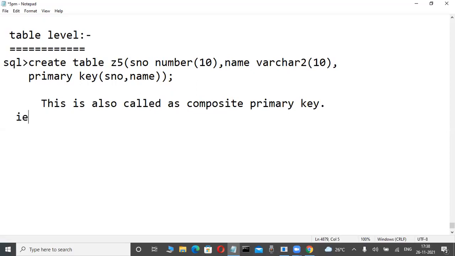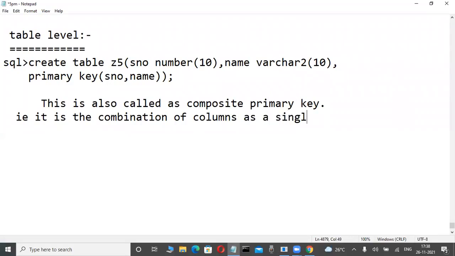That is, it is the combination of columns as a single primary key.